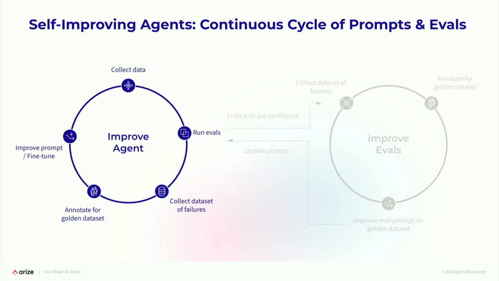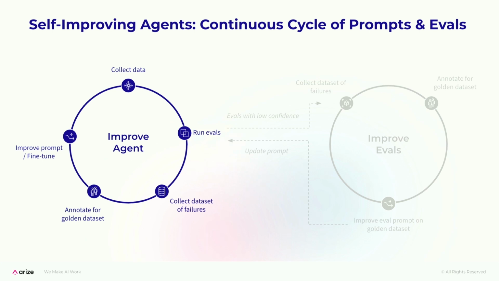And the way we see teams do this is they collect data in production, they run evals, they're consistently collecting data sets of failures, they're using that to then go back, iterate on their prompt, and then continue this cycle. But a really important part of this is actually how you evaluate your agent.